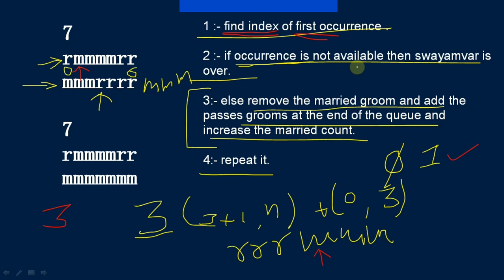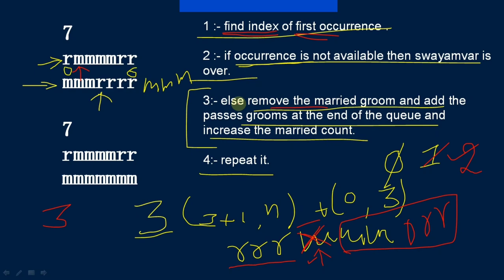If the occurrence is not available... but the occurrence is available here, so we will come to the else, and we will remove the married groom and we will add all passed grooms at the end of the queue. That means they all will be added again to the end of the queue. And we will remove that M from here, and the next state of the grgrooms to be will be double M and triple R. Got it? And the pair will increment by 1, that will become 2. So the same procedure will follow until we reach the last cell.